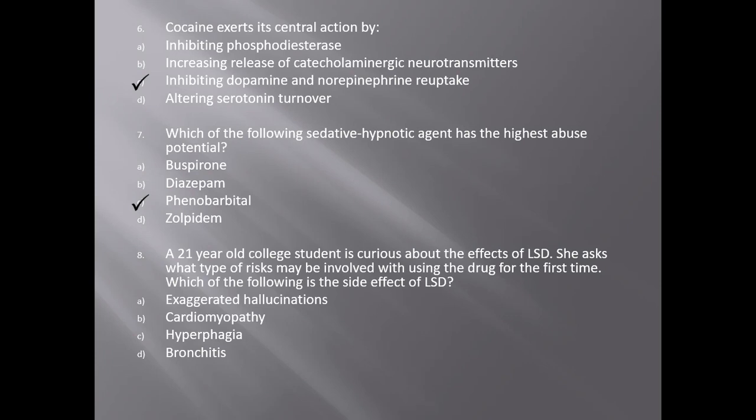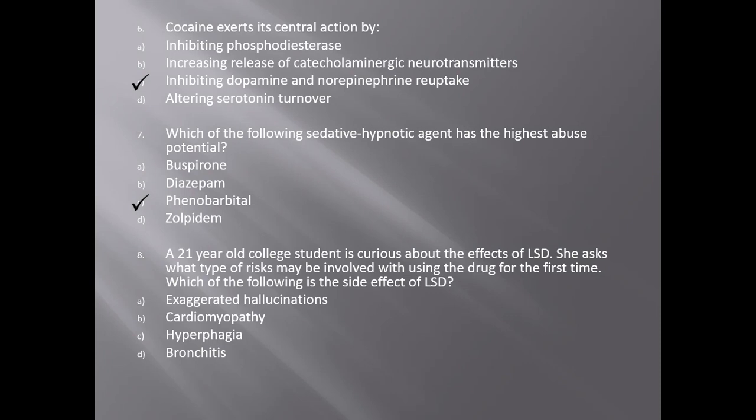Next. A 21-year-old college student is curious about the effects of LSD, that is lysergic acid diethylamide. She asks what type of risks may be involved with using the drug for the first time. Which of the following is the side effect of LSD? A. Exaggerated hallucinations, B. Cardiomyopathy, C. Hyperphagia, and D is bronchitis.